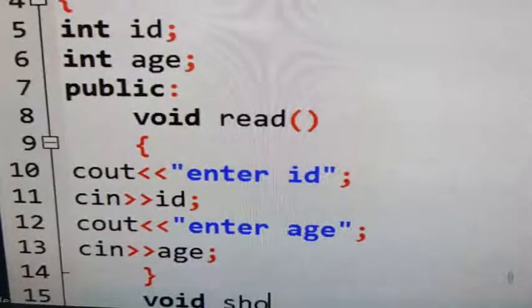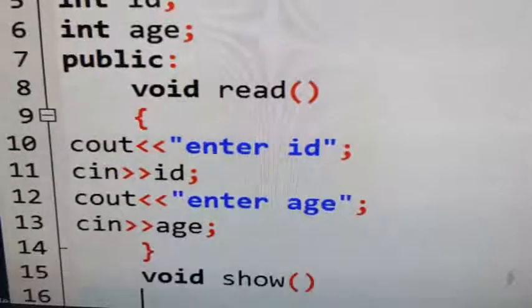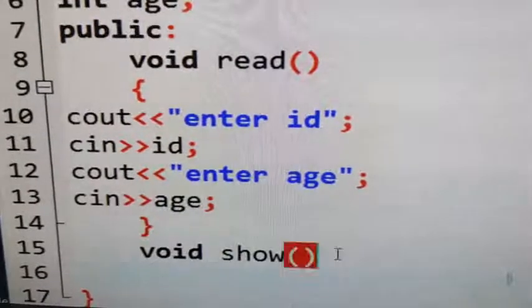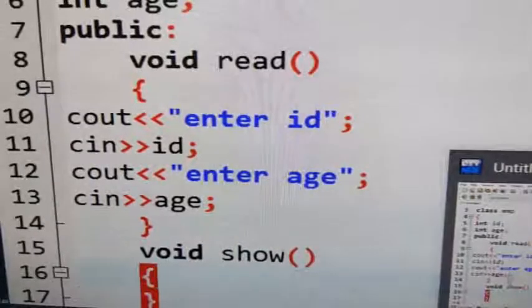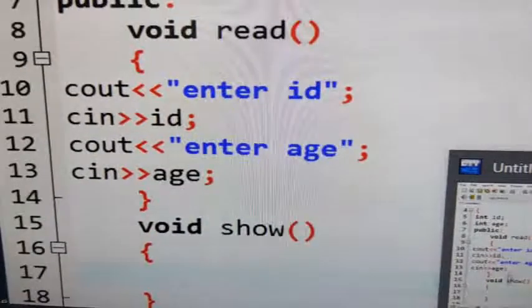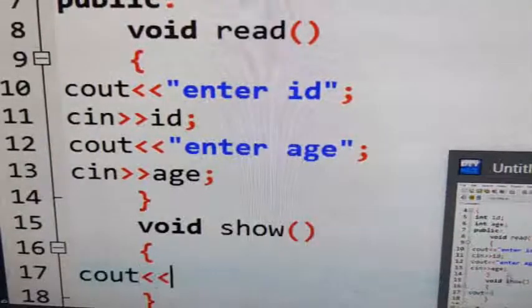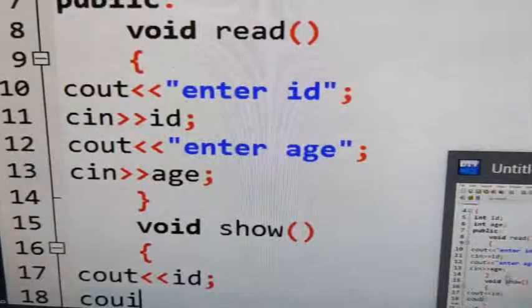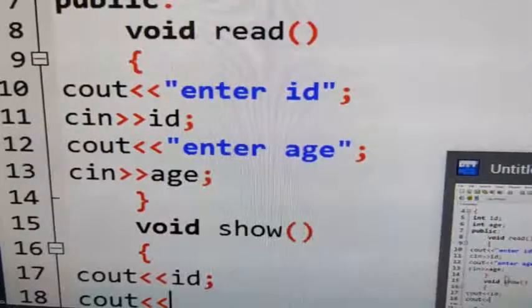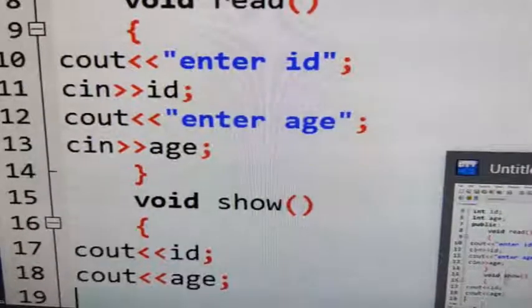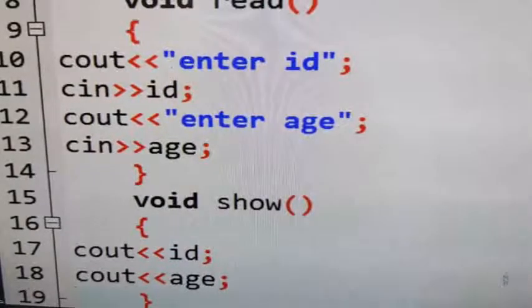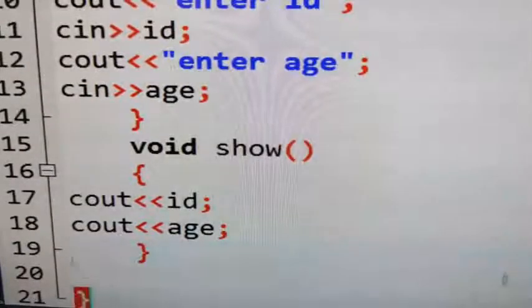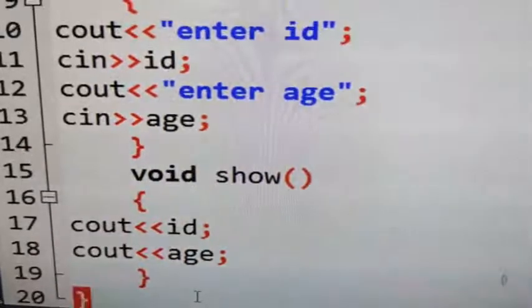void show. Here cout id, cout age. So two functions. The only thing you need to remember is these functions I have declared inside the class only, and the class definition should end with a semicolon.